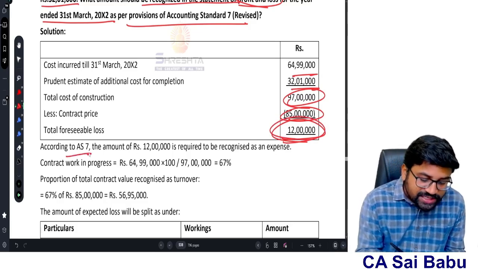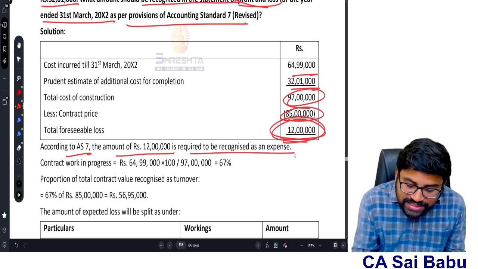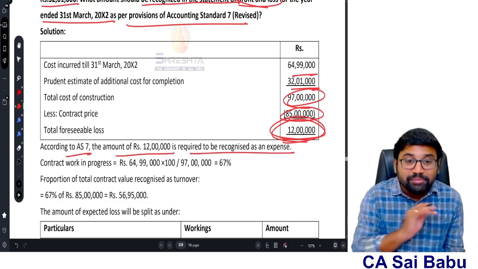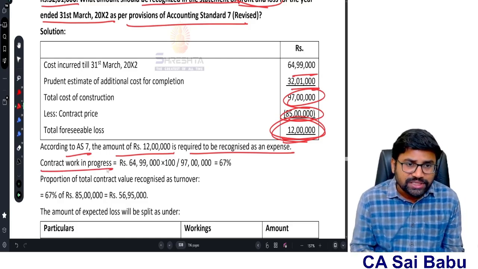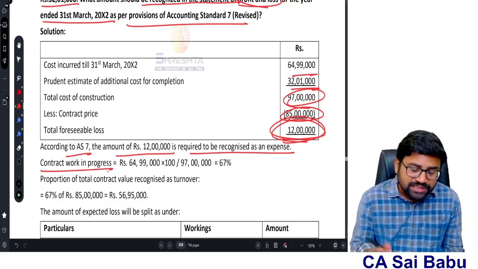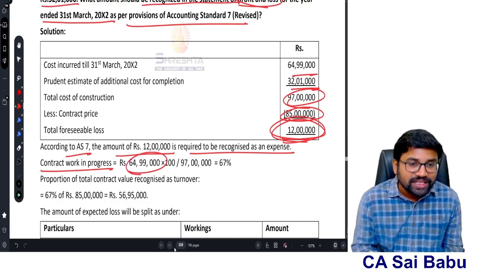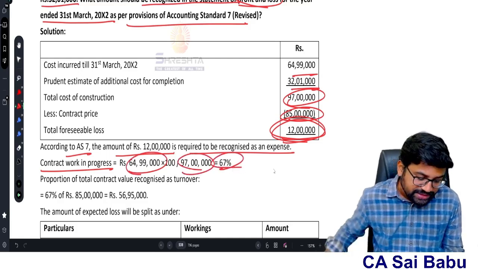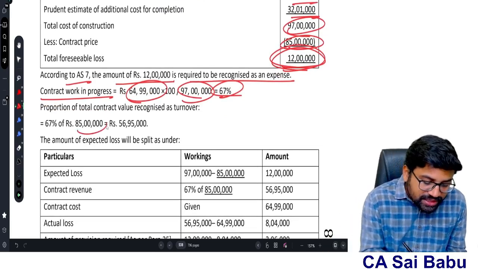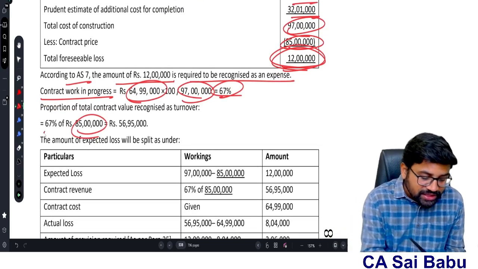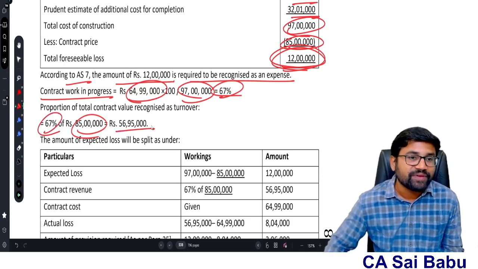So as per AS 7, sir, the amount of 12 lakhs is to be recognized as an expense immediately. And contract work in progress, that is percentage of completion. How much is the percentage of completion, sir? Simple. 64 lakh 99,000 divided by 97 lakh, 67%. Therefore, what is the revenue to be recognized in the current year? Simple. What is the current total revenue? 85. In that 67%, 56 lakhs 95,000.